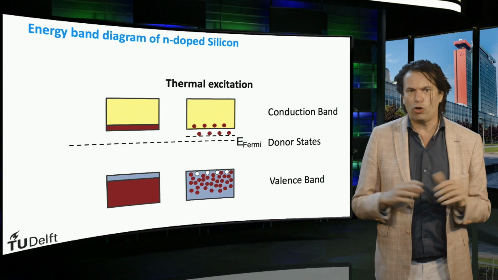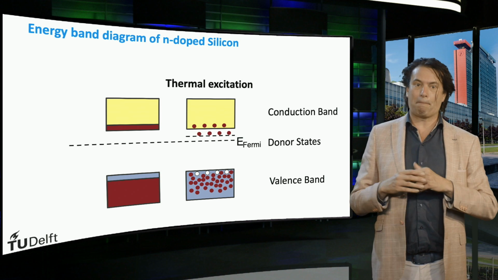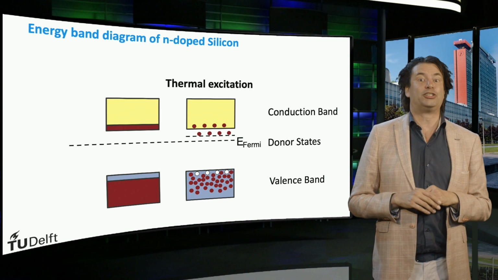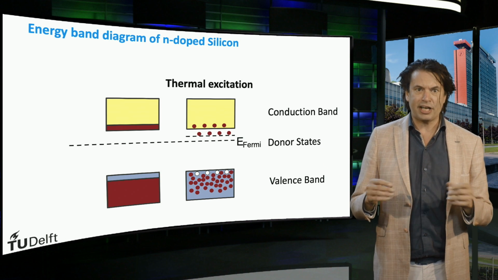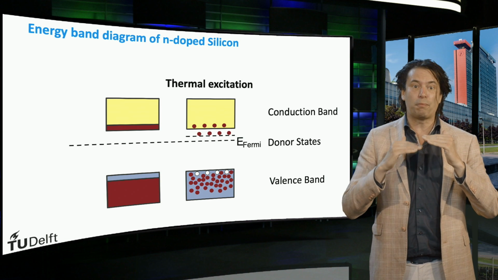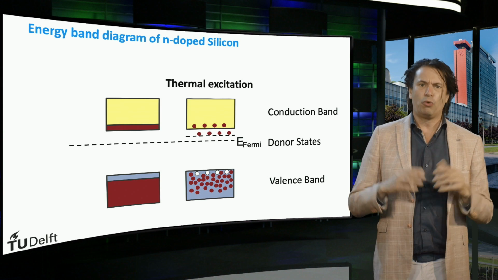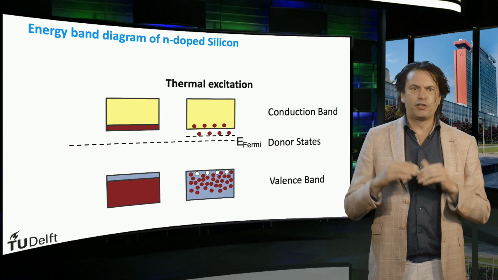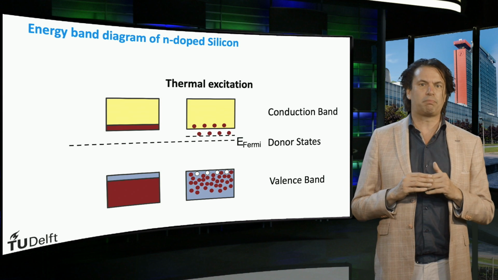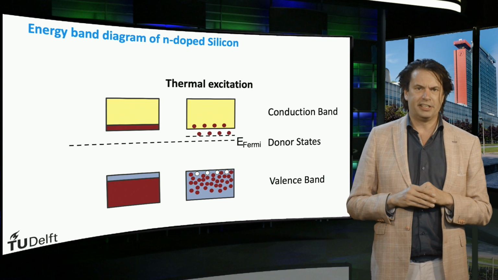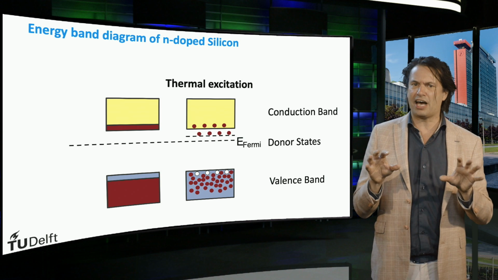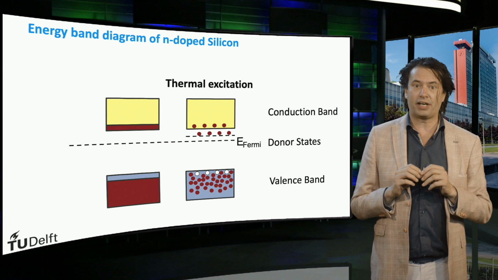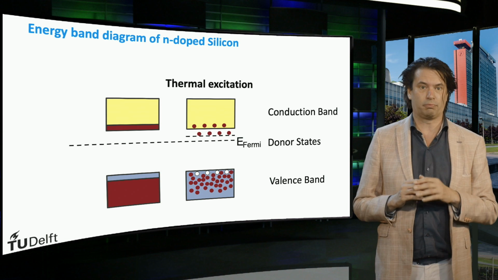N-doping of silicon can also be illustrated by an electronic band diagram. The phosphorus atoms are represented as donor states. These donor states have an energy level within the forbidden band gap of the silicon matrix, which can be occupied by electrons. The energy level of the donor state is closer to the conduction band than to the valence band. This means it requires much less energy for an electron to jump from the donor state to the conduction band than for an electron from the valence band to the conduction band.